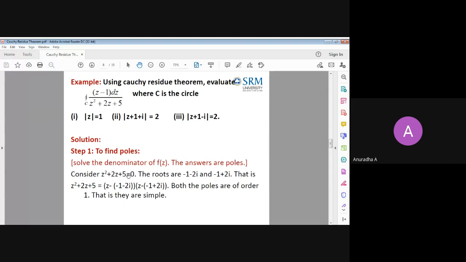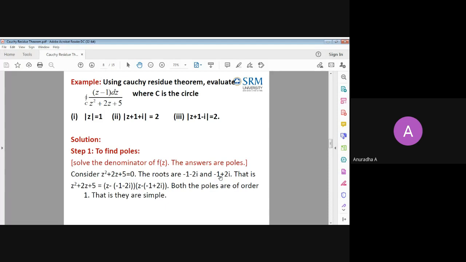What will be the roots? Roots, addition must give me 5, multiplication must give me 2. So directly we cannot find anything. So I go with the formula minus b plus or minus square root of. Using that, I have found that we are getting complex roots. So minus 1 minus 2i will be one root, minus 1 plus 2i will be another root. So 2 roots I have got.